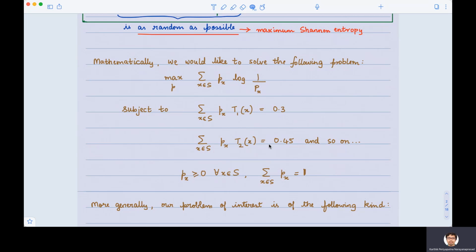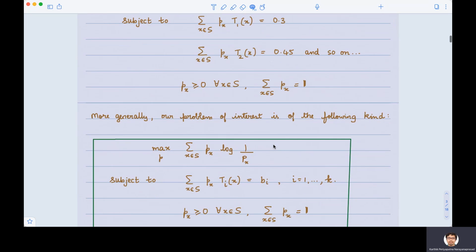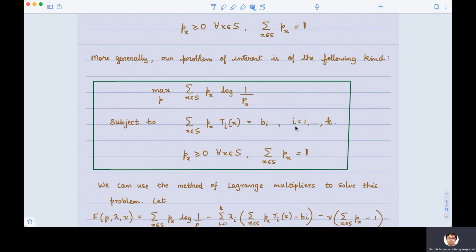Here I have only written two constraints, but more generally, we can possibly have k such constraints. Let's call these k constraints expected value of t_i equal to b_i for i equal to 1 to k. Of course, since we are maximizing over all probability distributions, we also have the constraint that p(x) is non-negative for all x and that p(x) sums up to 1.